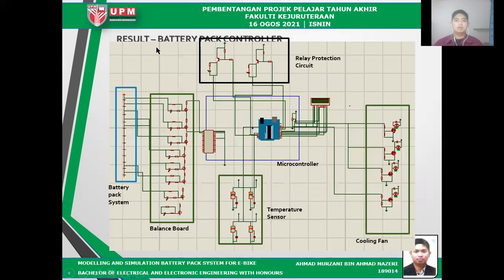Okay, this is the battery pack controller. As you can see, this is the battery pack system. And we go to the balance board. This balance board will function to balance all the distribution of the current so that the current will charge all the batteries evenly. And we go to the microcontroller, which is the brain of the system. And this is a relay protection circuit which protects all the components here. And this is the temperature sensor for the cooling fan. So the temperature sensor will detect the high temperature so that it will process and turn on the cooling fan.